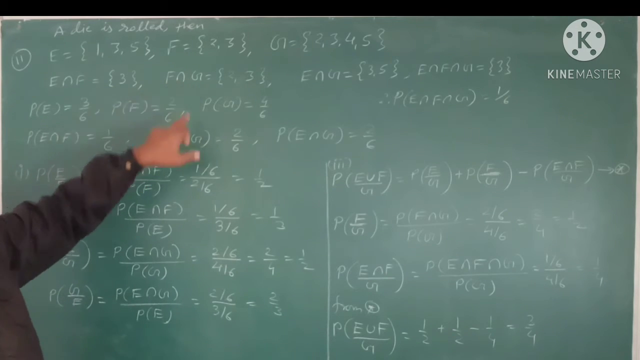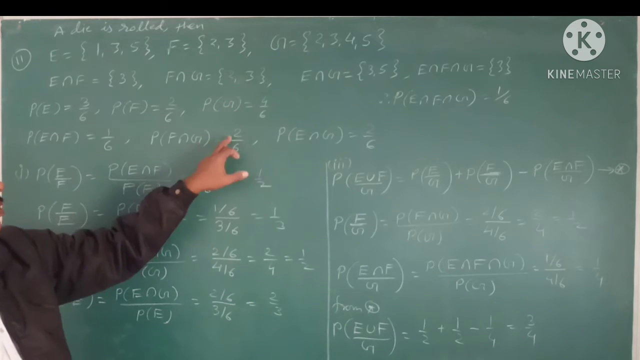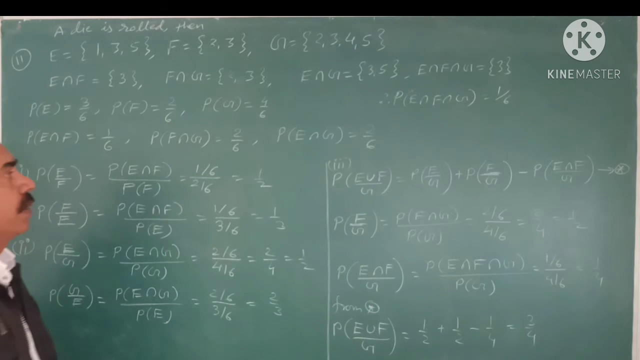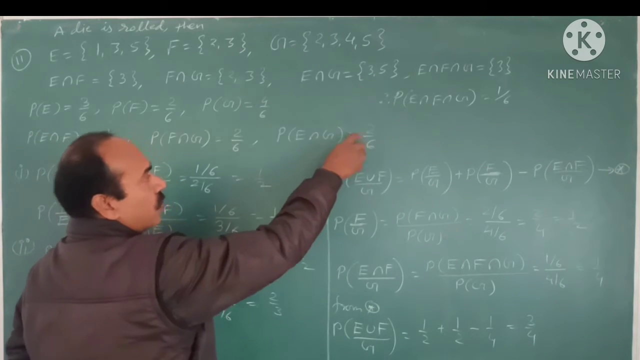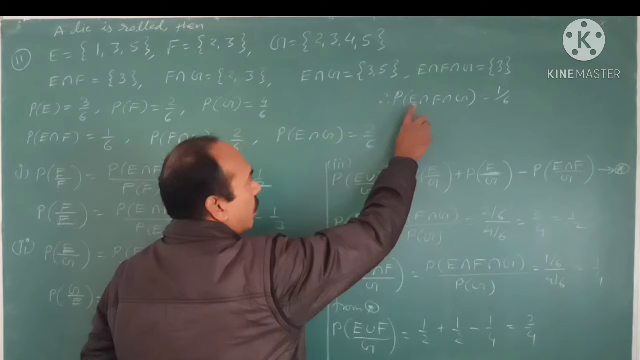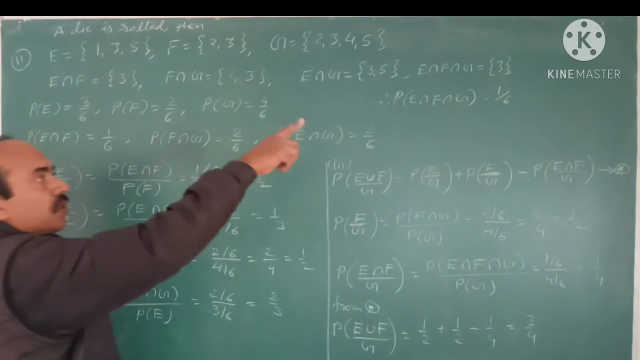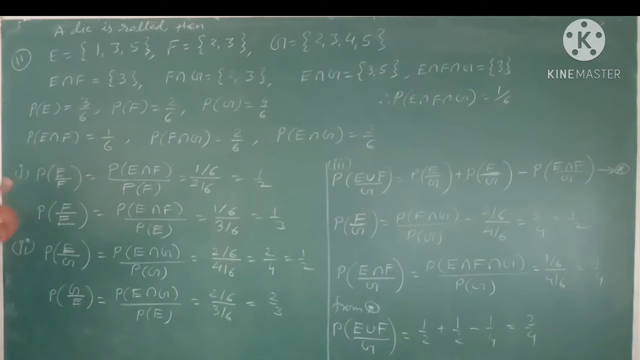Probability of F intersection G, so there are 2 elements, so 2 by 6. And probability of E intersection G, once again there are 2 elements, so 2 by 6. And the probability of the intersection of all 3 events E, F and G, that is 1 by 6. Now, first part, we have to find E by F, the conditional probability when event F has already happened.